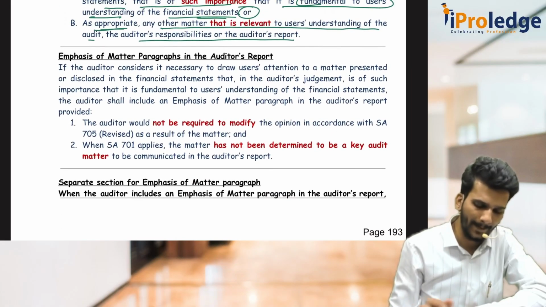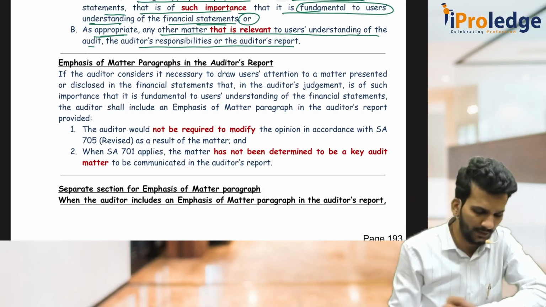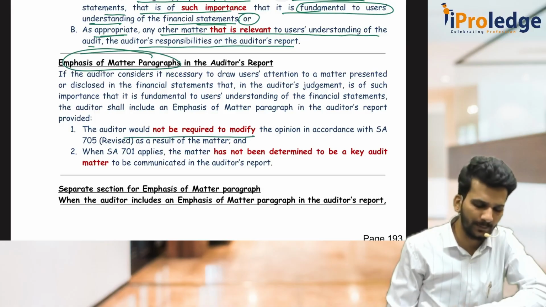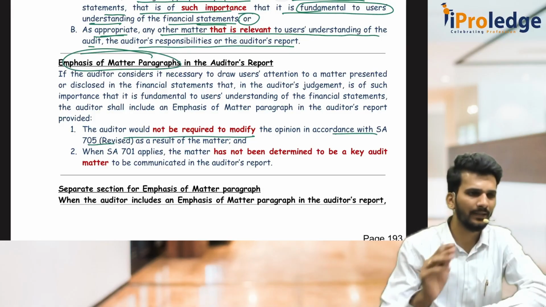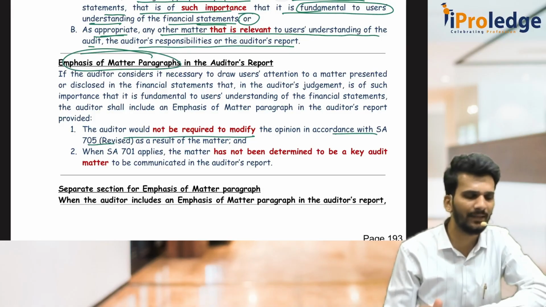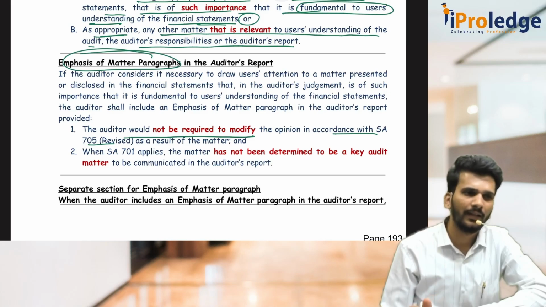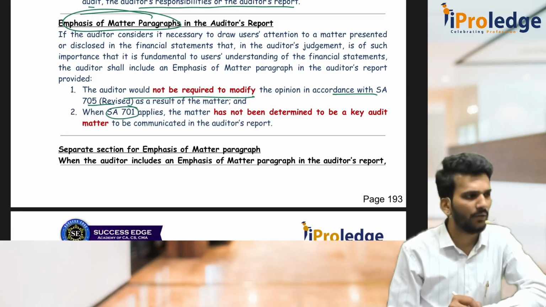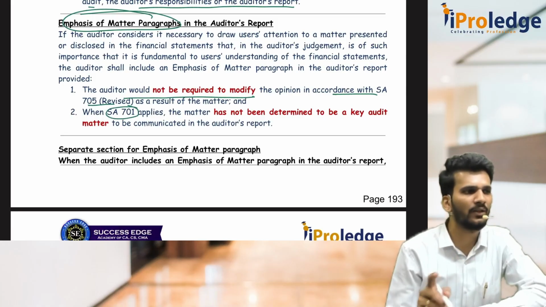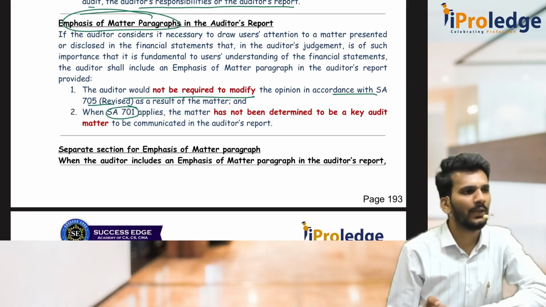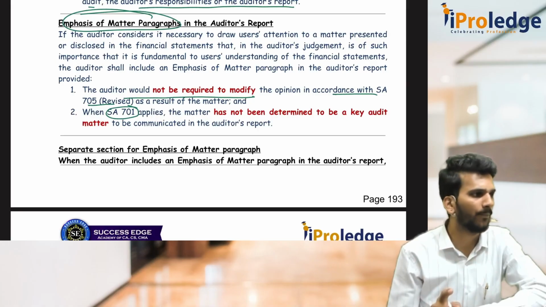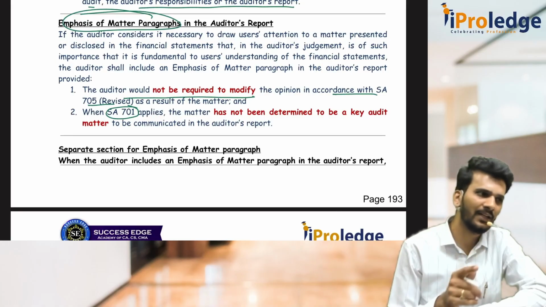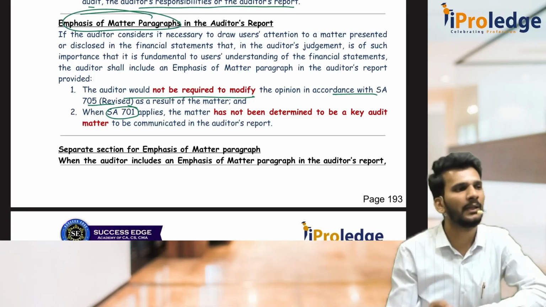They tell that just because you put some items under the EOM paragraph, the auditor is not required to modify the opinion as per 705, because that is just a separate section under the audit report given as a highlighting, telling that okay, please have a look into it. And whenever you are telling some matters already under 701 key audit matter, don't repeat those matters again under 706. See, I am not telling that your report should not have KAM as well as EOM. It can have both key audit matter as well as emphasis of matter. But the matter which is already stated in KAM, you can't state the same matter again in the EOM paragraph.